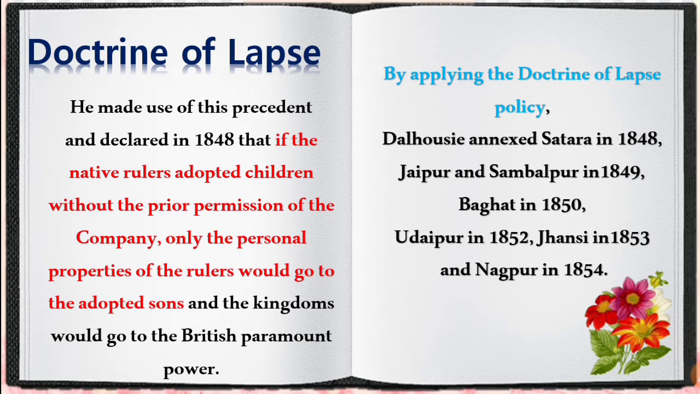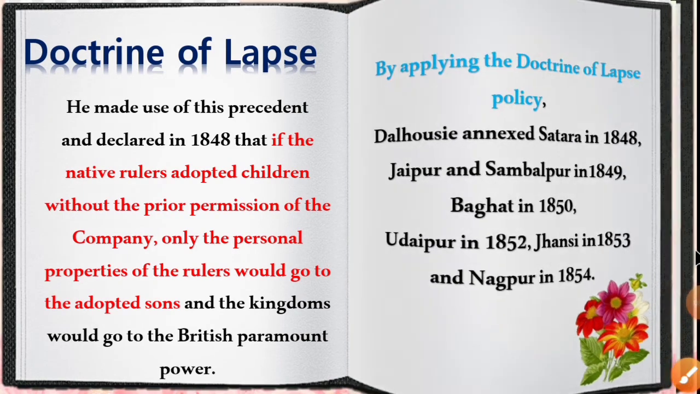By applying this policy, Dalhousie annexed Satara in 1848, Jaipur and Sambalpur in 1849, Bahat in 1850, Udaipur in 1852, Jhansi in 1853 and Nagpur in 1854. By applying the doctrine of lapse, Dalhousie annexed these states.